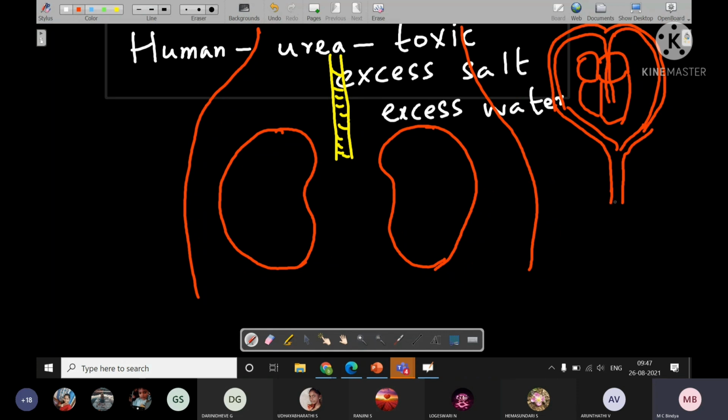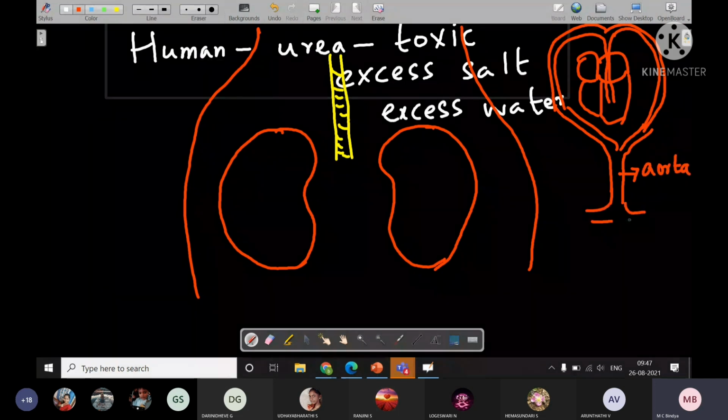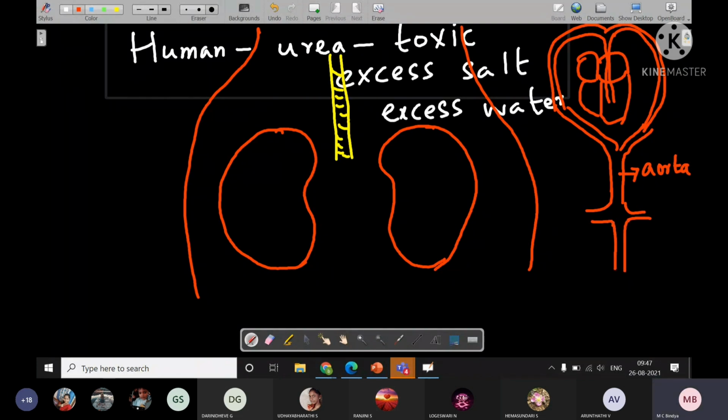So this is the aorta, and some of the branches of this aorta, as you can see what I'm drawing, this branch of aorta is called artery. It goes into each kidney. So this is the right kidney here, and we also have the left kidney here.